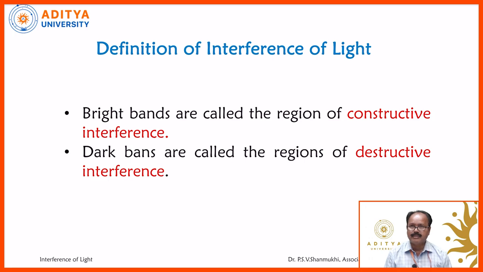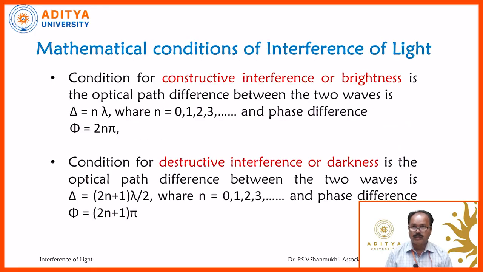Actually, the bright bands are said to be the regions of constructive interference, whereas the dark bands are called the regions of destructive interference. So, what are the conditions for maxima, or the conditions for constructive interference? What are the conditions for destructive interference? That is what we have to see.